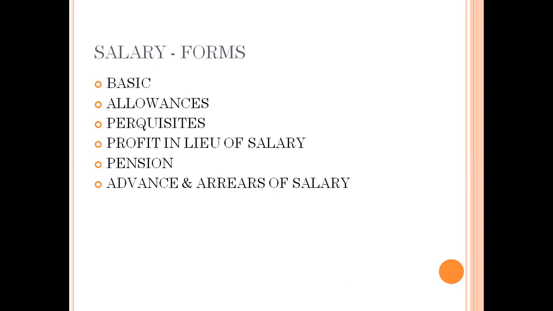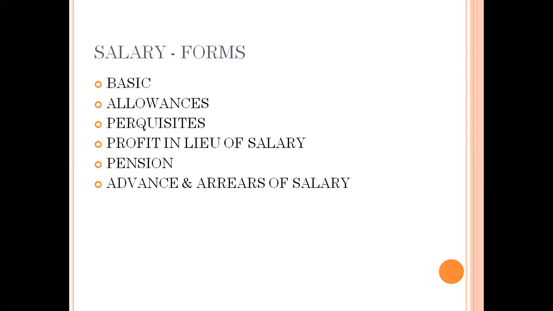Then apart from the salary, the employer gives certain allowances to the employee. For example, the company provides certain allowances, like HRA, house rent allowance. If the employee is staying in a rented house, for that rented house he is given a certain HRA. So we have different names of the allowances given.